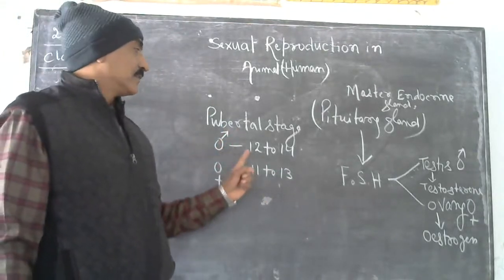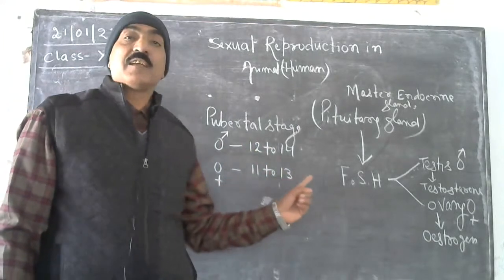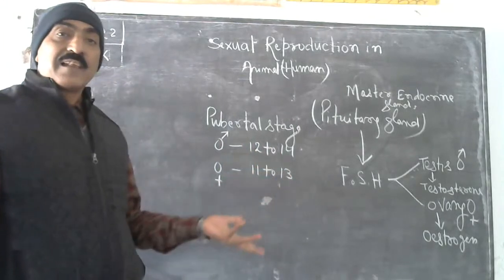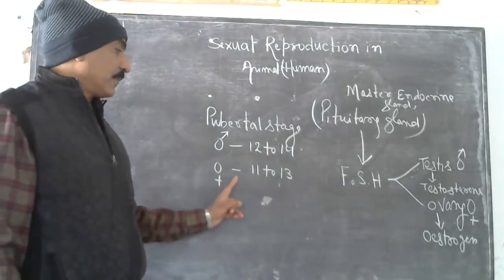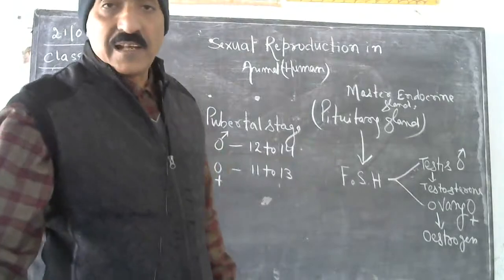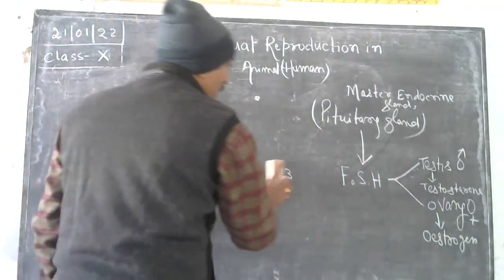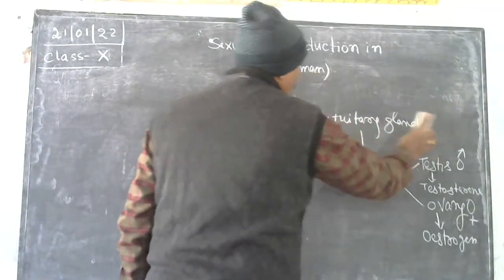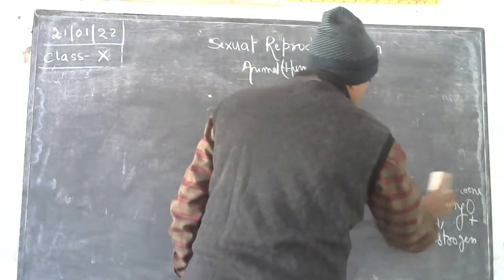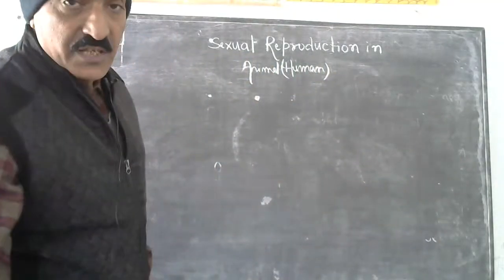In male, pubertal stage appears between 12 to 14 years. Slightly earlier in female, pubertal stage appears at 11 to 13. Clear? So this is the sexually mature male and female after having the pubertal stage. Now today we will discuss the male reproductive system.